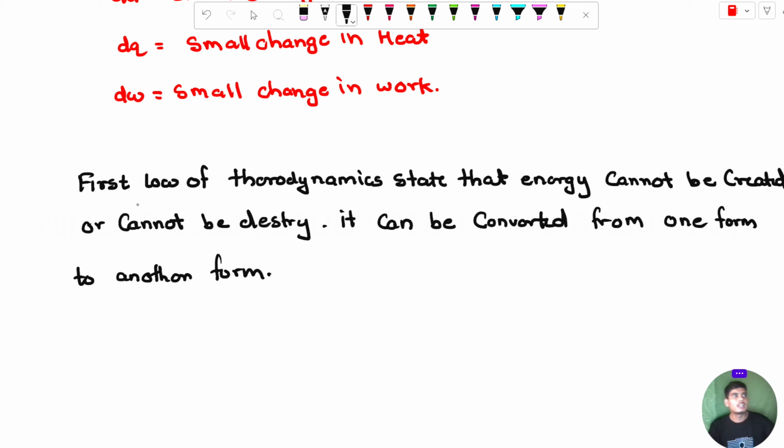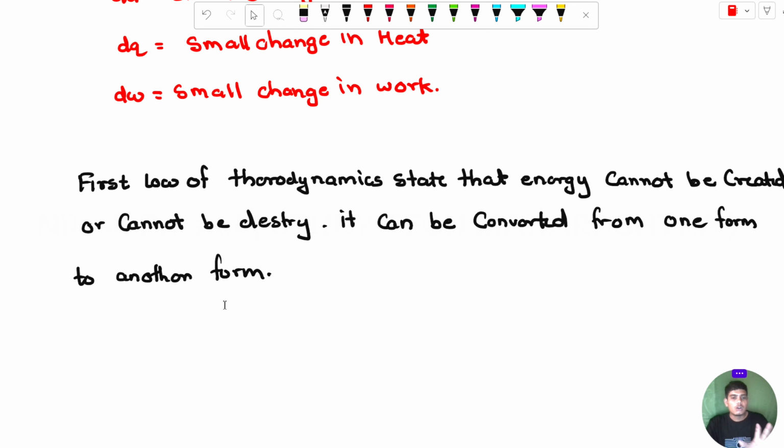If in a first system the energy is 10 kilocalorie per joule, in a second system the energy will be the same 10 kilocalorie per joule. But it can be converted from one form to another. Like in the first one, if the energy is conserved in the form of potential energy, it can be converted into kinetic energy, like bond energy or something other. But it can't be destroyed or generated for our purpose. We can't create or destroy energy.